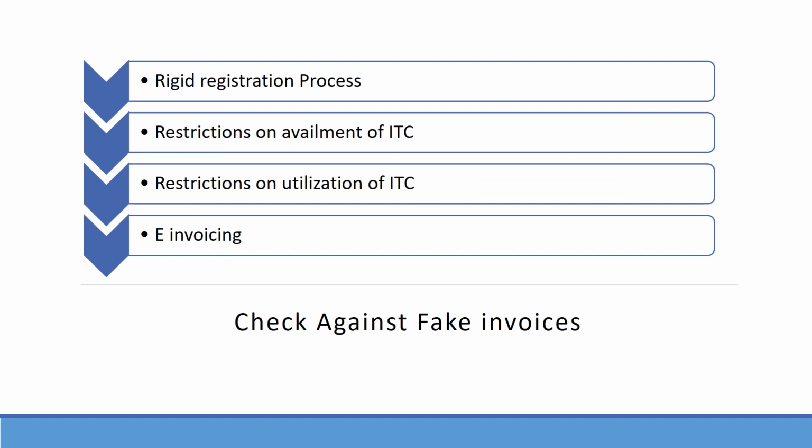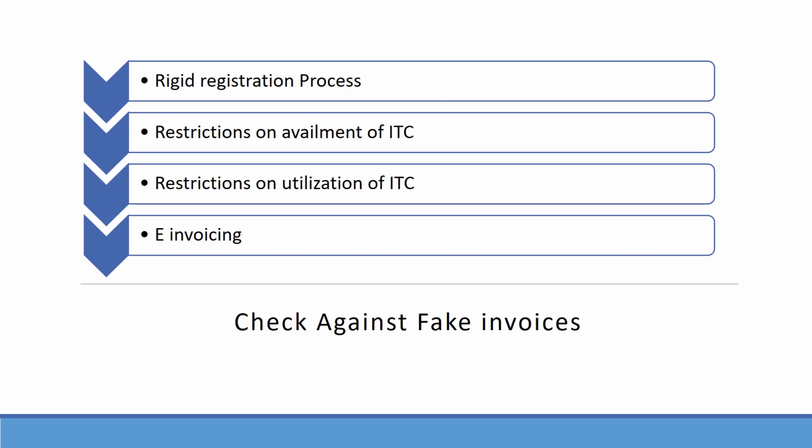Rigid registration process. As stated earlier, the issuance of fake invoice involves setting up a fake company which do not operate from place of business as declared. Hence, the government has brought amendment to the registration by notification number 62/2020. As per the amended rules, the supplier needs to opt either for Aadhaar verification or physical verification of place of business. Recently, the department has initiated fake registration drive to curb the fake firms, thereby putting check against the fake ITC.